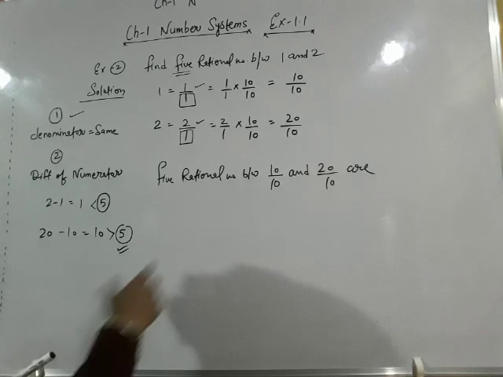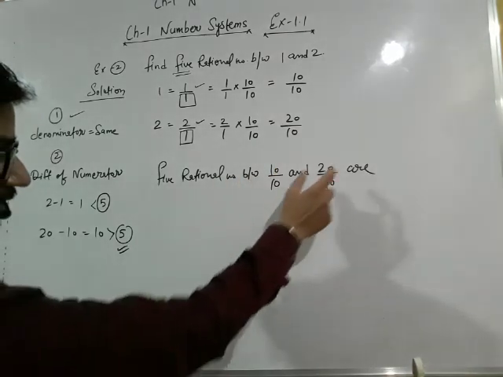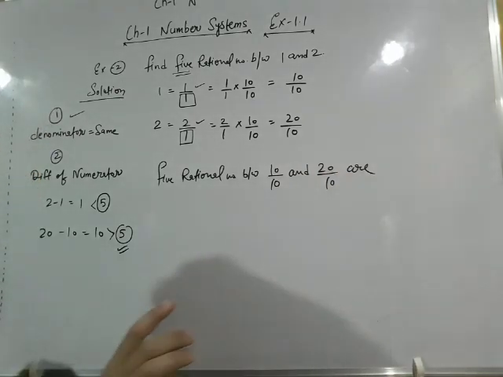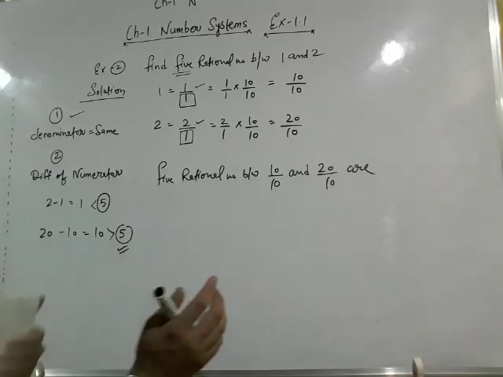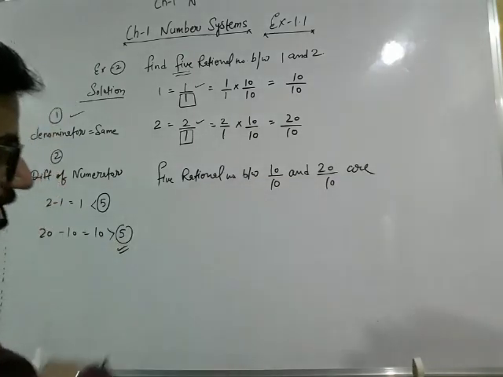We have written here the word between, so we cannot include 10 by 10 and 20 by 10. Yes, we will not include 10 by 10 and 20 by 10. So we will write the rational numbers which are just between 10 by 10 and 20 by 10.